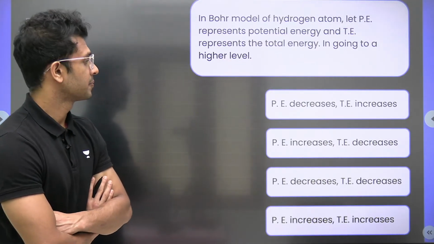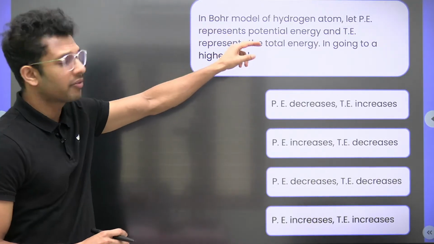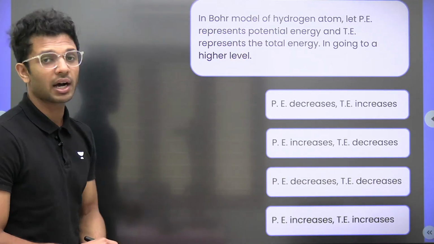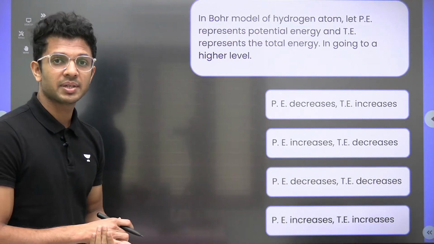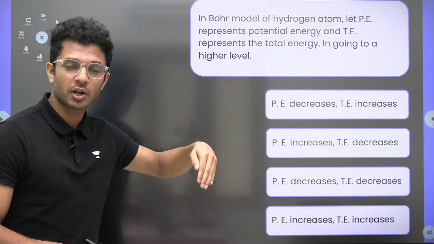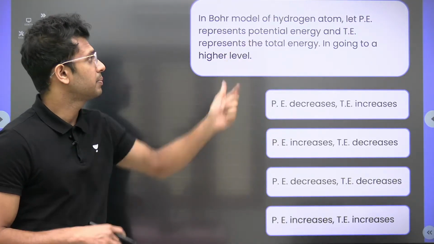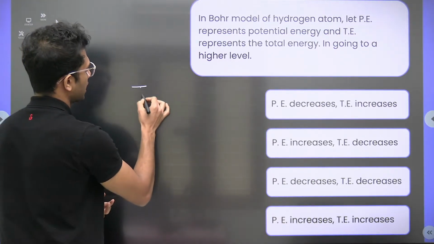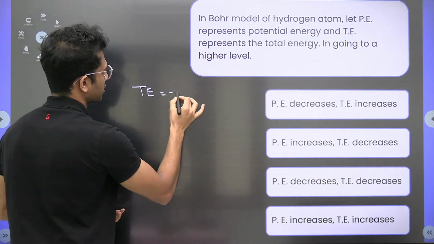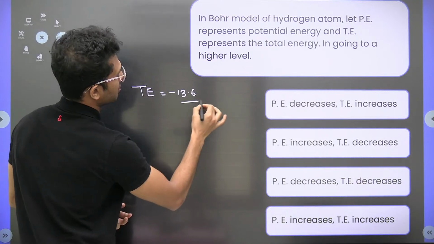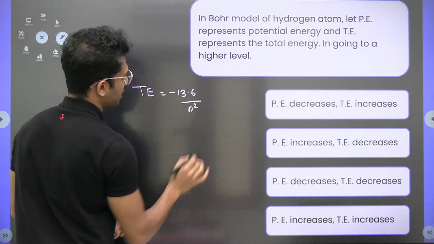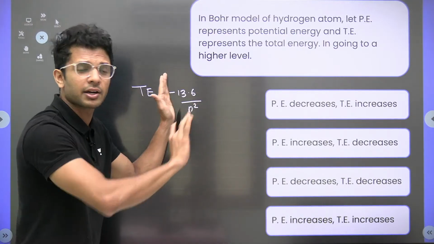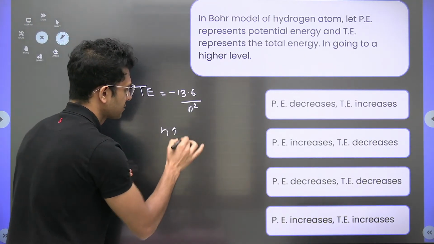Let's see. In the Bohr model of hydrogen, PE represents potential and TE represents total energy. In going to a higher level, that means if the electron is moving from a lower orbit to a higher orbit, what happens to the potential and total energy? We already have the formula for the total energy of the electron in an orbit: minus 13.6 divided by n square. If the electron moves to a higher orbit, the n value will increase.